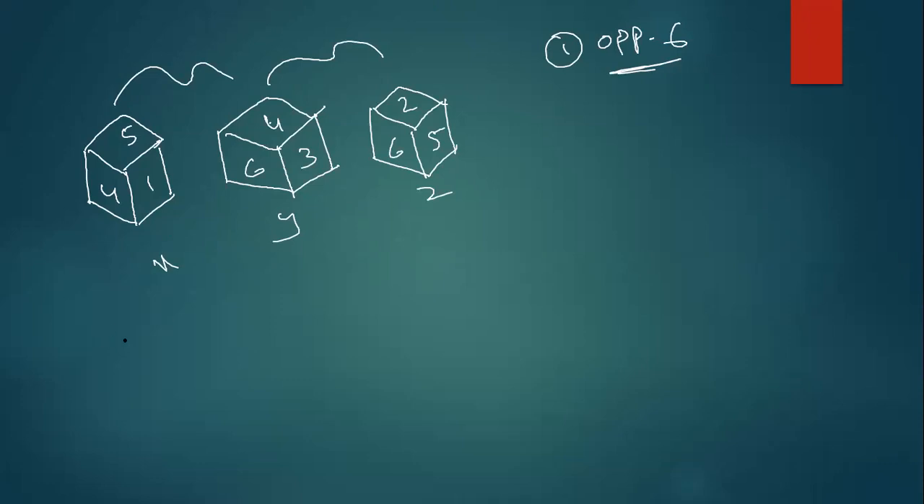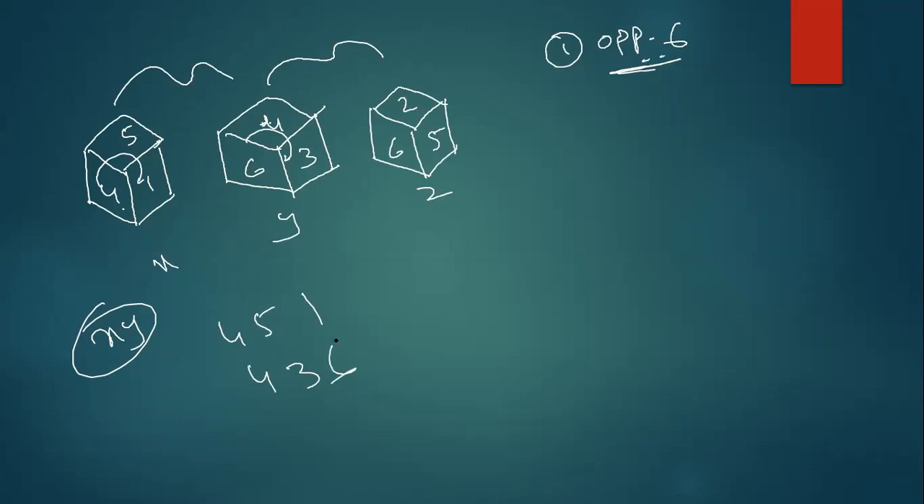For example, if I choose x and y, what will happen? What is the common number here? 4. I will start from 4 in the clockwise direction. That means 4, 5, 1, and 4, 3, 6. So what I want is the number opposite to 6. Which is opposite to 6? 1. So my answer will be 1.